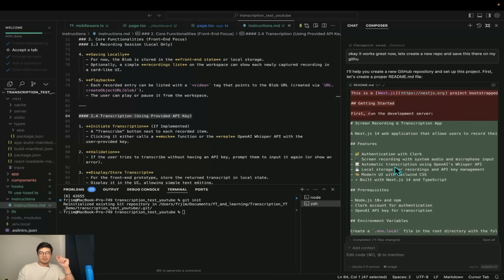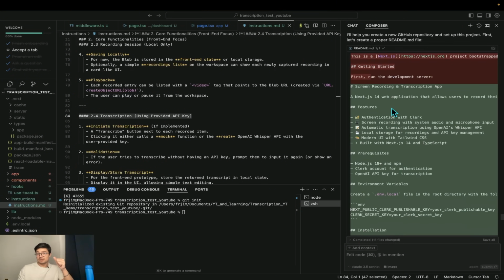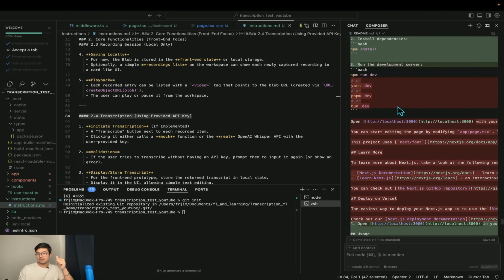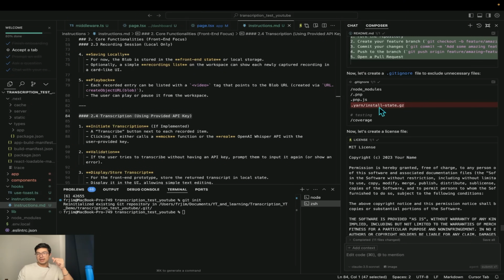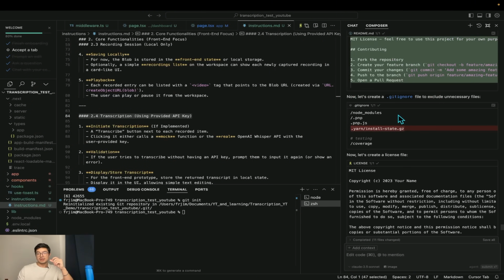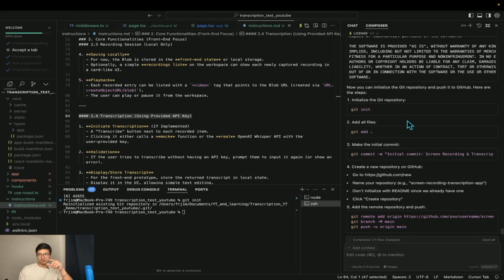All right, guys, something that I forgot to mention was that if you want to save this on GitHub, make sure you create a README file, right? A Markdown file, so that people or you remember how this works. And then, make sure to create a .gitignore file as well, so that you ignore any unnecessary files. You need to include the .env file where you have your API keys. And then go ahead and create a nice license file.